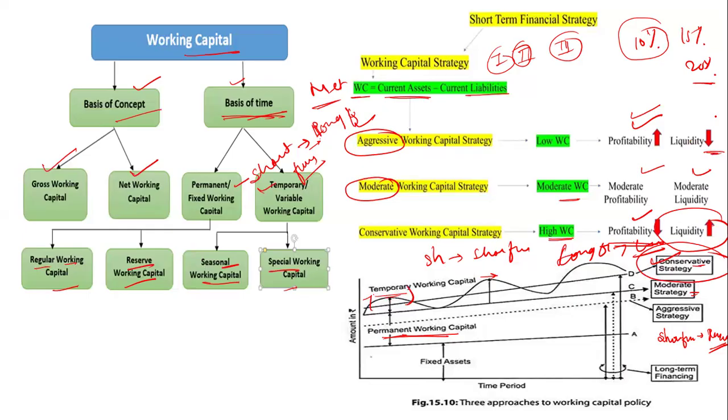But if you are not choosing the discount and the one time payment, and you choose the installment system, this is conservative working capital. Here you are not getting any profit or discount, you are not saving any money, but you have liquidity in your hand, because you are not paying all the money at a time. You are not engaging your cash at one time, you have the whole money. So this is aggressive and this is conservative. Hope you understand the concept easily with the example.